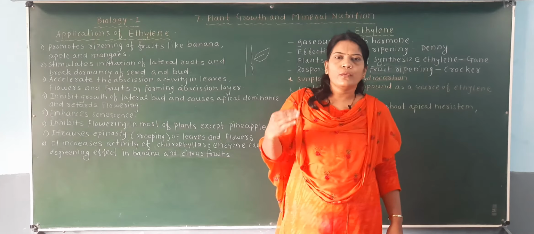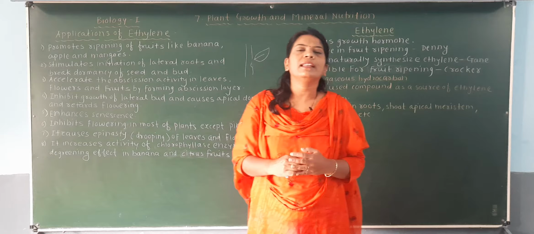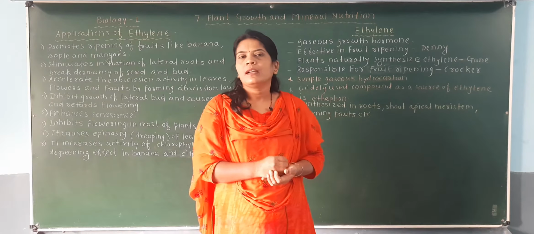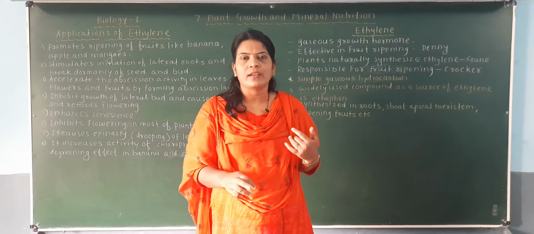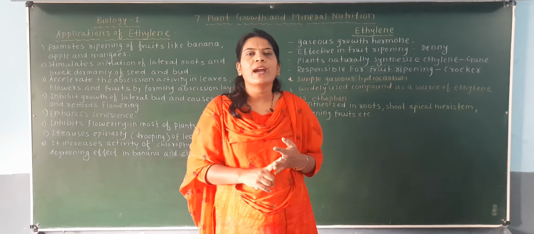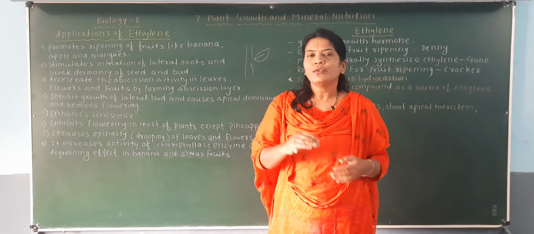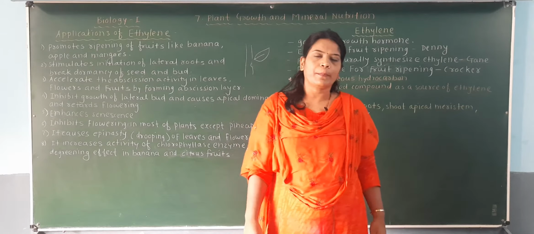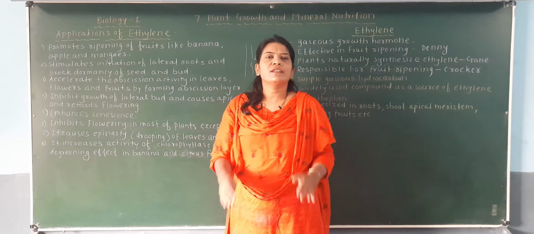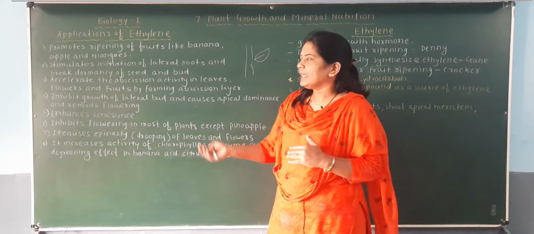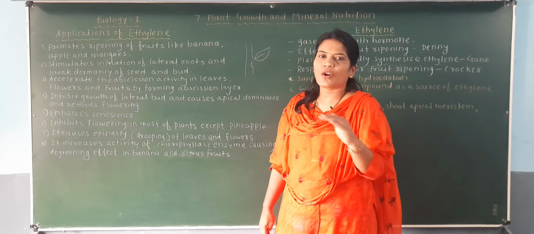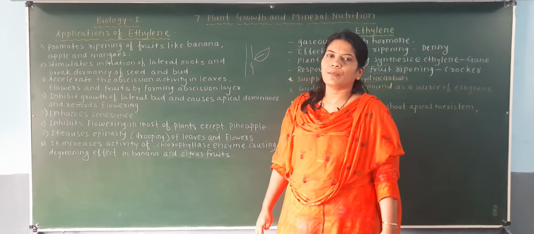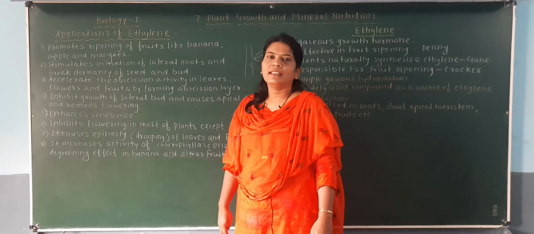So no doubt we have classified this ethylene hormone in the growth inhibiting hormones. A growth inhibiting hormone never produces the flower. Auxin, gibberellin, cytokinin are the growth promoting hormones, so they are responsible for the flowering in plants. But here flowering is not due to the ethylene because it retards the flowering. The flowering phenomenon is not found due to the ethylene hormone, and that's why it is called retard flowering.